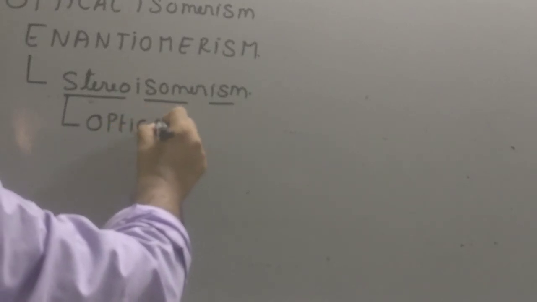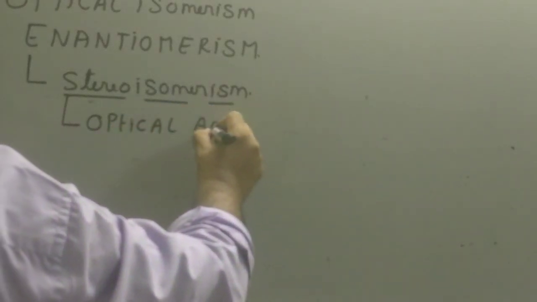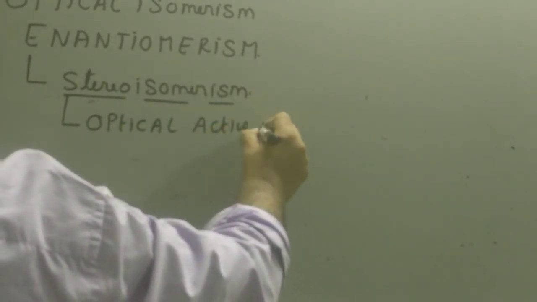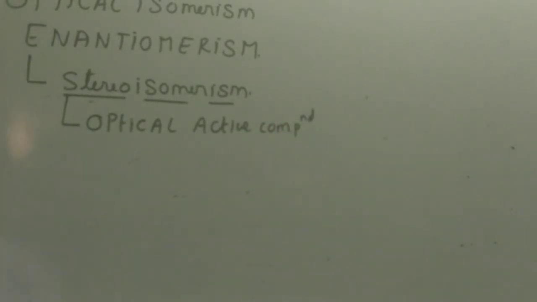Like in 11th class we have done another stereoisomerism called geometrical isomerism. You remember cis and trans. So this is also an example of stereoisomerism. It is not a structural isomer. So this is an example of stereoisomerism shown only by optically active compounds. Optically active compound is the one which shows this type of isomerism. And in this isomerism, a given optically active compound can exist in two forms.